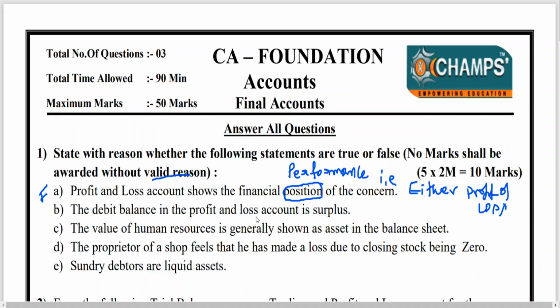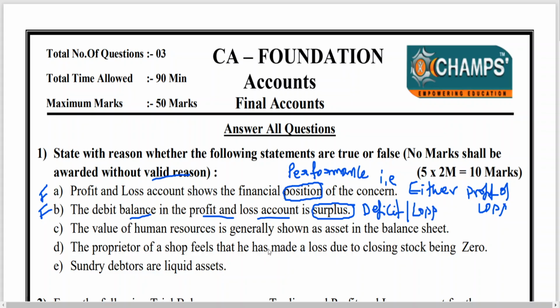Then debit balance in the P&L account is surplus. Debit balance means, if you look at the P&L account, debit side is about expenses and losses, credit side is about income and gain. So debit balance in P&L account means expenses is more than income. It results in deficit, means a loss, not surplus. Surplus means profit. So this statement is also false. The debit balance in the P&L account is deficit. Deficit is nothing but loss. Clear to all of you?